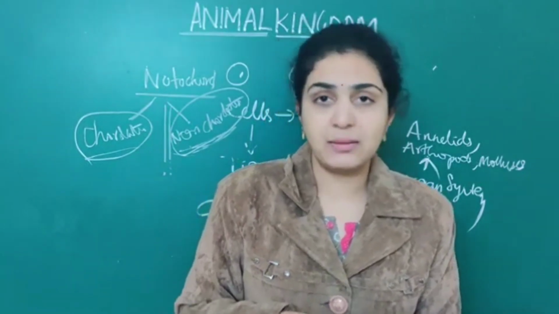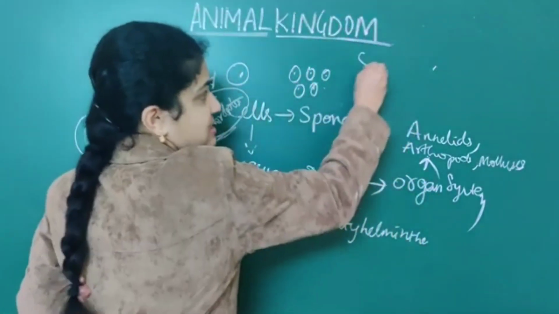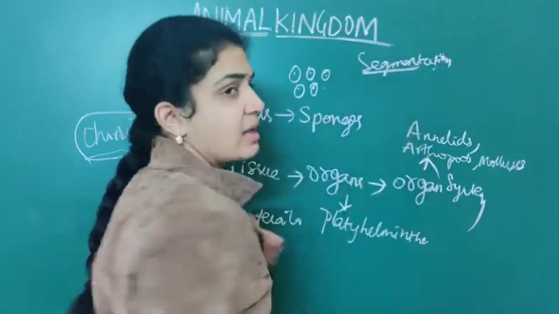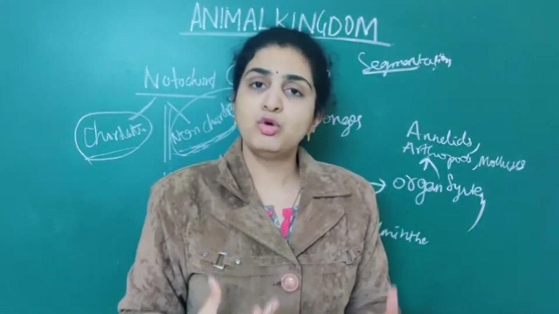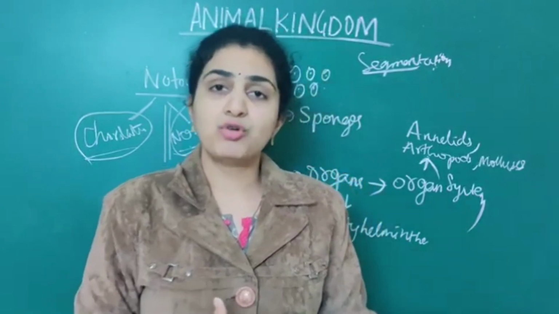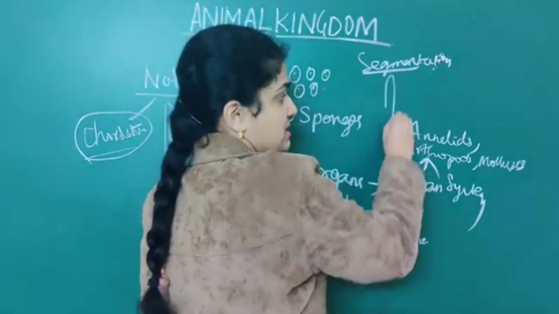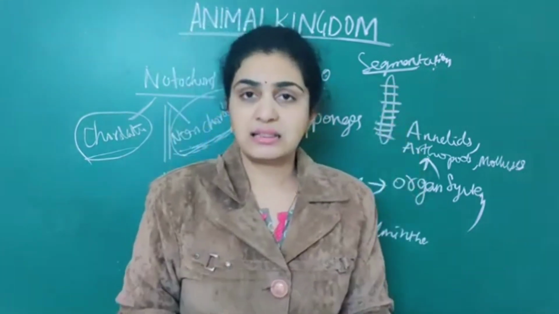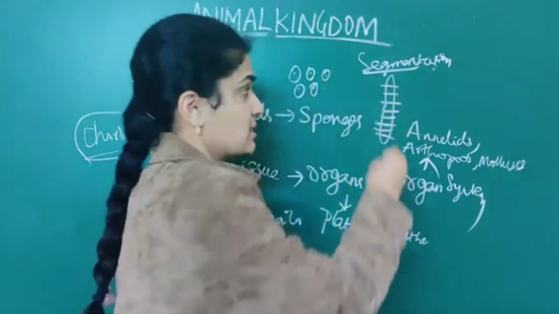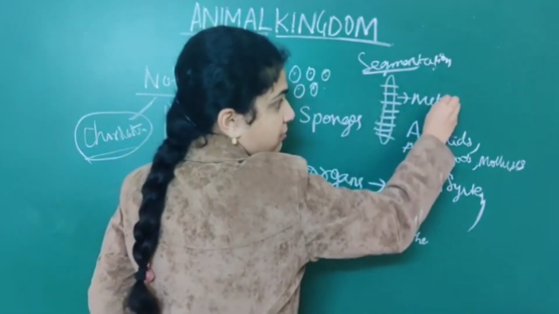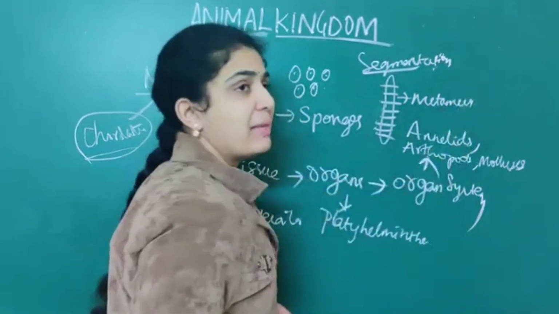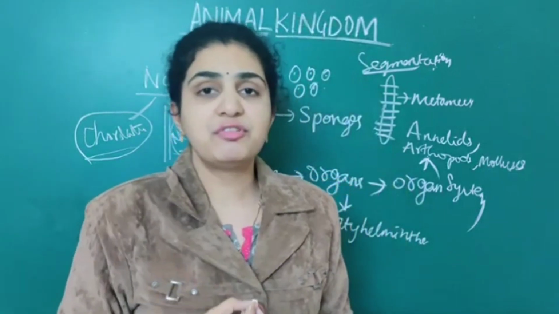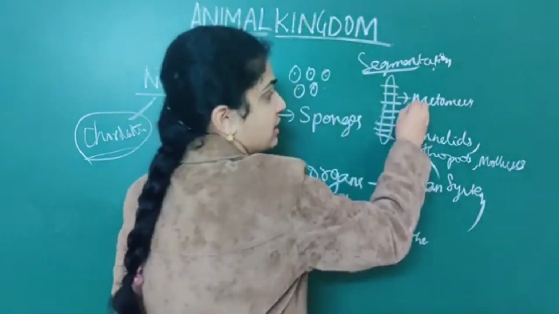Next we have seen segmentation. In segmentation, the body is divided externally as well as internally into numerous segments, like in the earthworm. These segments are called metameres. About how many metameres are present in an earthworm? About 100 to 150 metameres are associated with the earthworm.